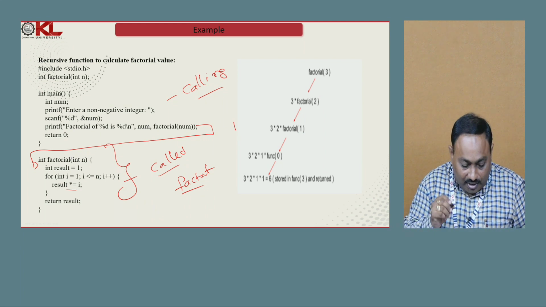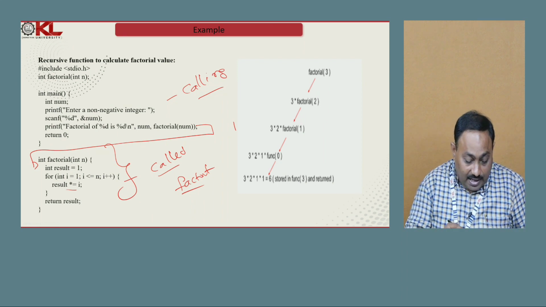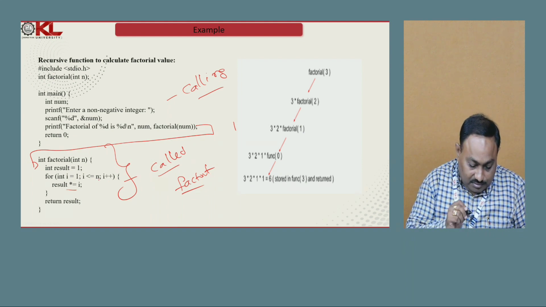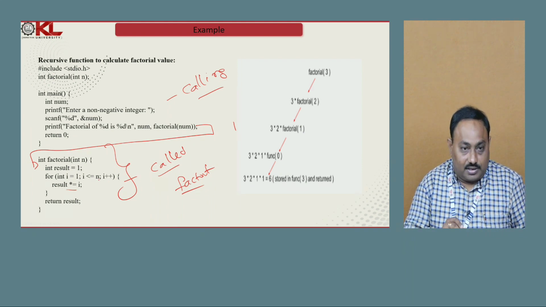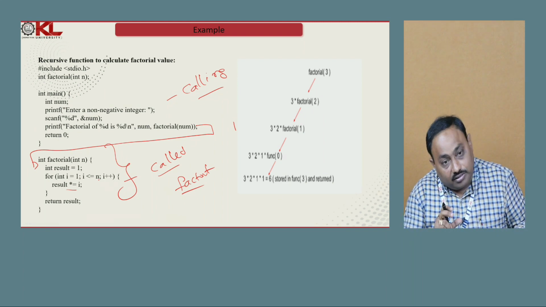For that, first of all, I need to decide the base condition. What is the base condition here? I need to calculate the factorial value until the n value reaches 1, that means or 0. We know the factorial value of 0 is also 1.